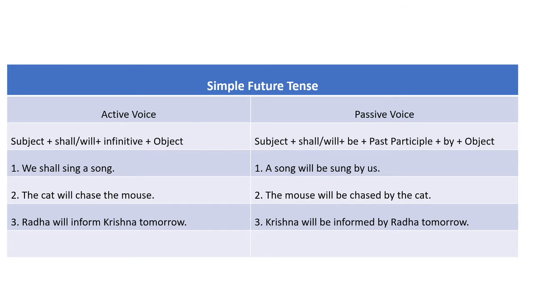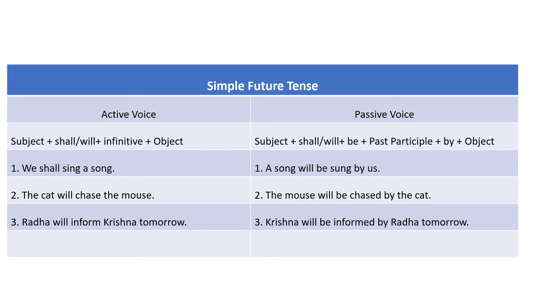As far as the structure of the sentence is concerned, it is SVOA structure and it is written in active form. While transforming this sentence into passive voice, we have to follow the same rules again. So the subject will become an object and the object will become the subject. So Krishna is the object here. It will become the subject while converting the sentence into passive voice.